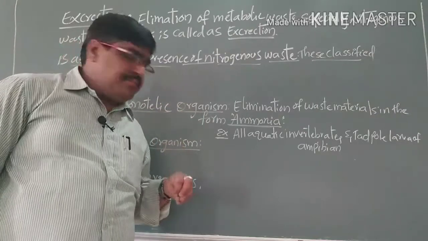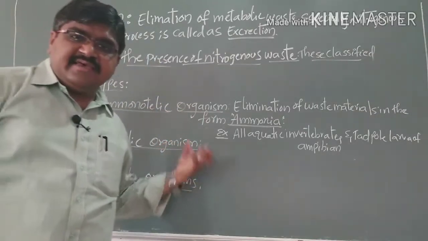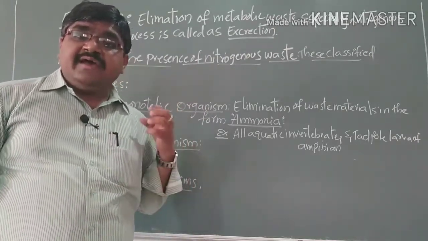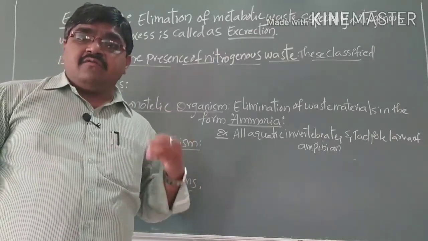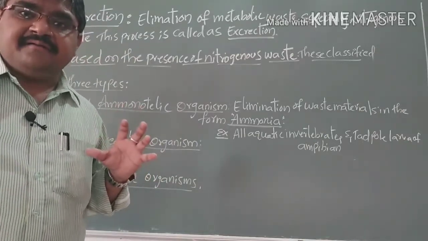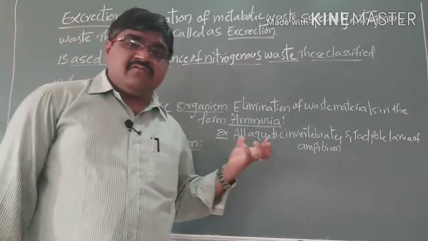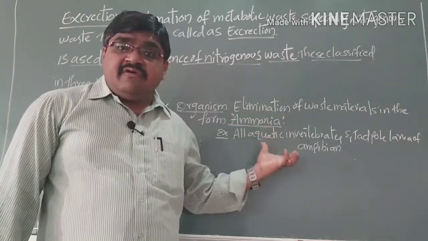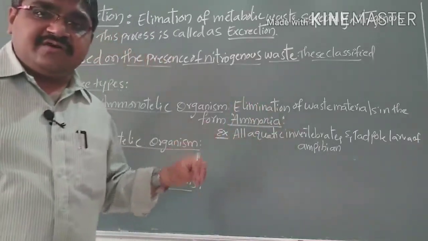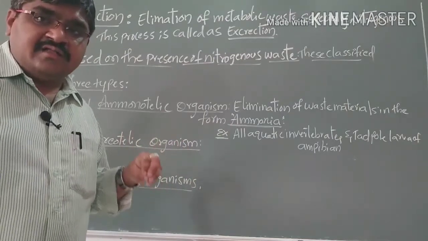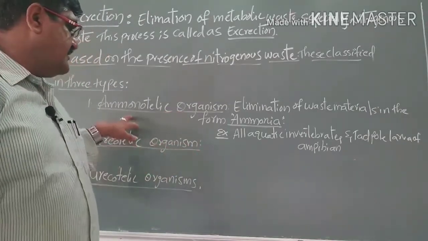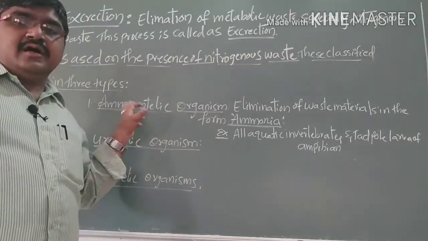Ammonia is very toxic when compared to urea and uric acid, because to eliminate ammonia a large amount of water is required. To eliminate 1 gram of ammonia, 100 ml of water is required. It is highly toxic when compared to the other types. Such organisms, which eliminate waste in the form of ammonia, are called ammonotelic organisms.